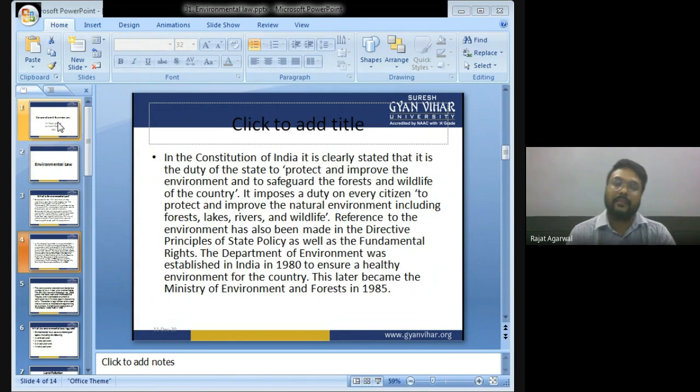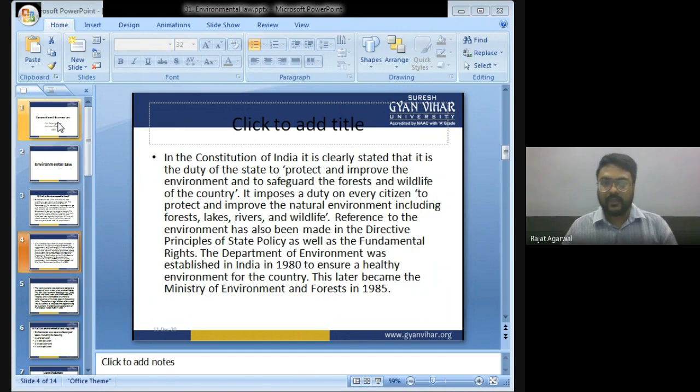This later became the Ministry of Environment and Forest in 1985. So, children, in the Constitution of India it is clearly stated that it is a duty of the state to protect and improve the environment and to safeguard the forest and wildlife.